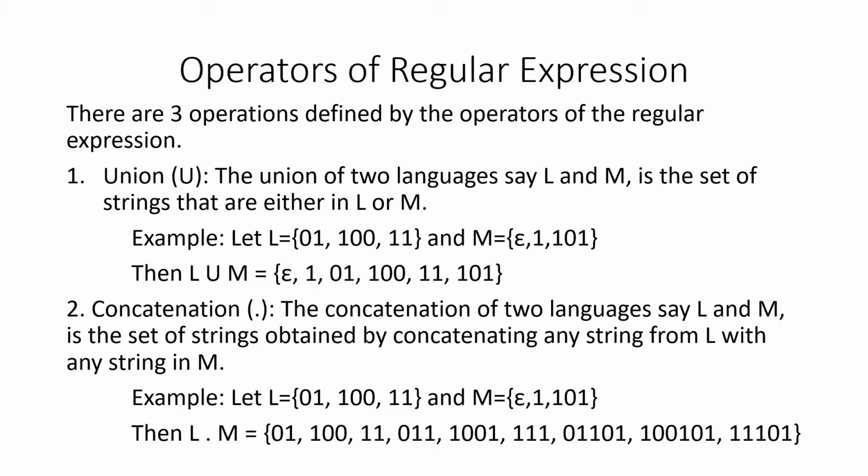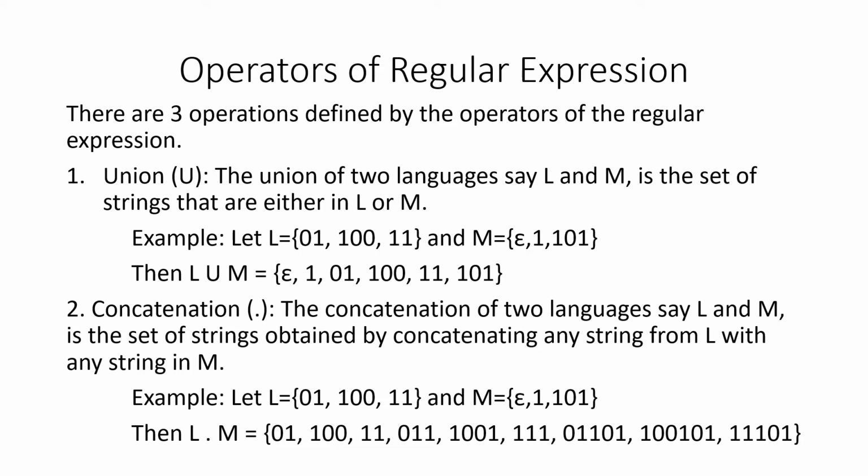So consider this example. Here L is equal to 0, 1, 1, 0, 0, 1, 1. Similarly M. So we construct a new language, say L union M, by taking the strings either from L or from M. So I have taken epsilon from M. Next I have taken 1 from M. There is no order.